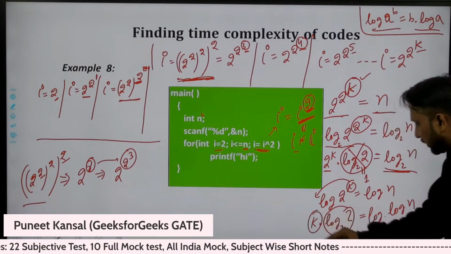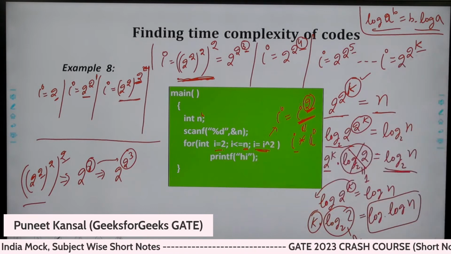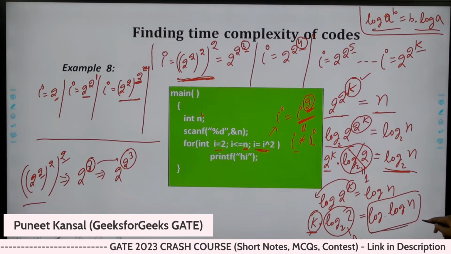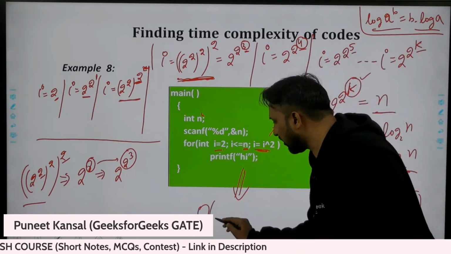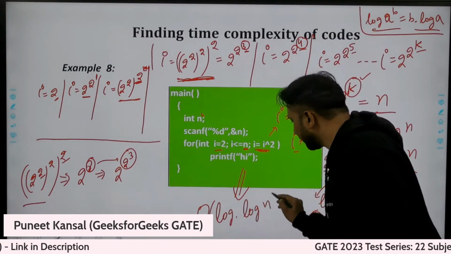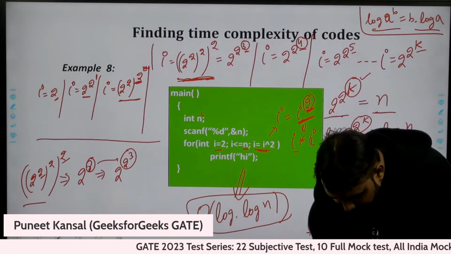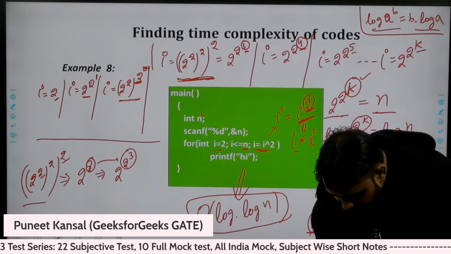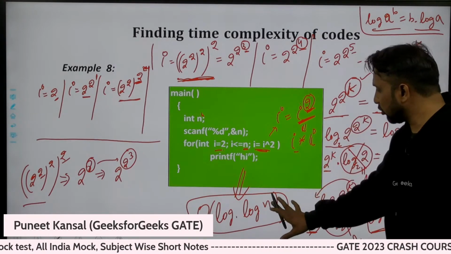So what is the k value? K value is log of log n, which means this loop of ours is executing k times. K value is log of log n. So this loop is taking how much time to execute? Order of log log n. I hope this is clear now. This is the mathematical proof of how this is coming log of log n.